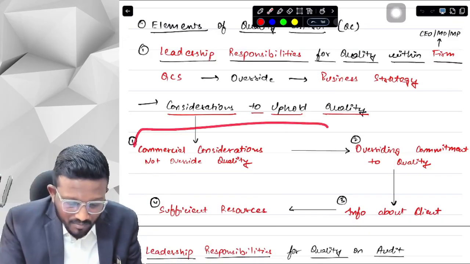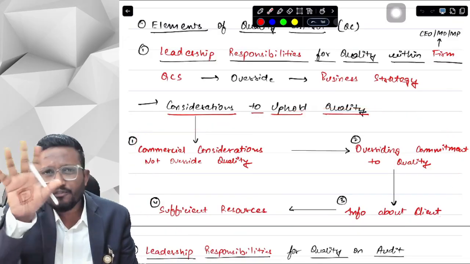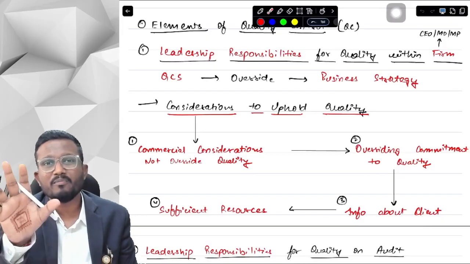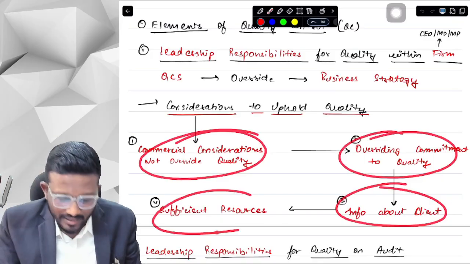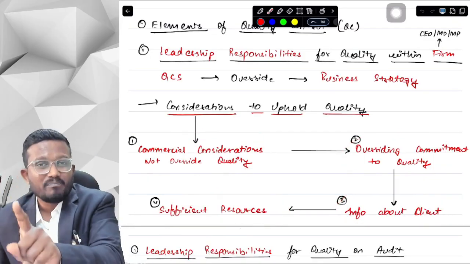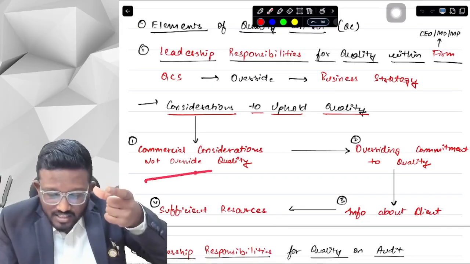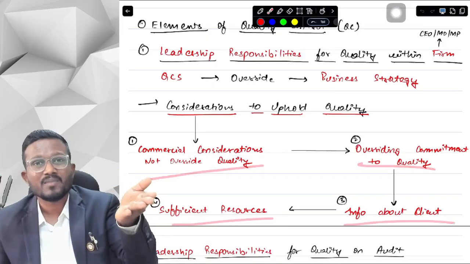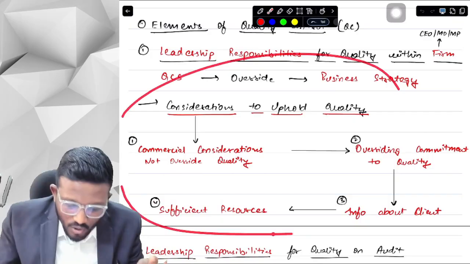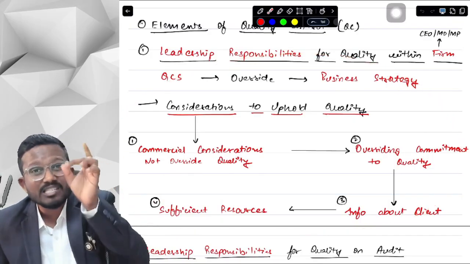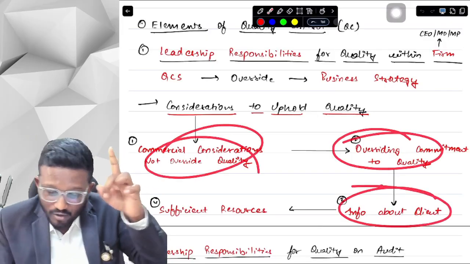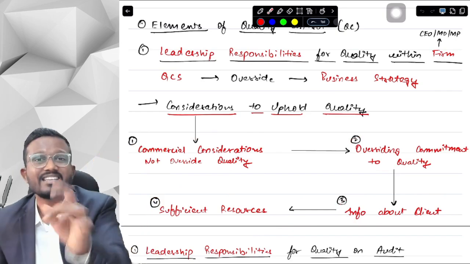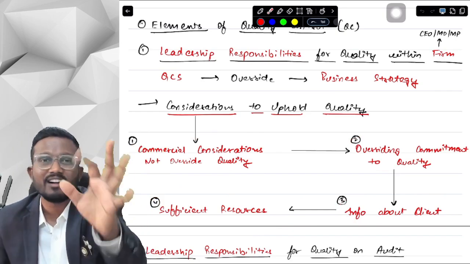Now this is a flow-type, story-type memory technique that I have tried to build, which has all the keywords. When we read from the concept book, the context in which these words are used will definitely be different. So from here you just have to understand and memorize the flow of the keywords. If you are able to remember all these keywords, and you write and underline these keywords in your answer sheet, then you are going to get 100% marks.